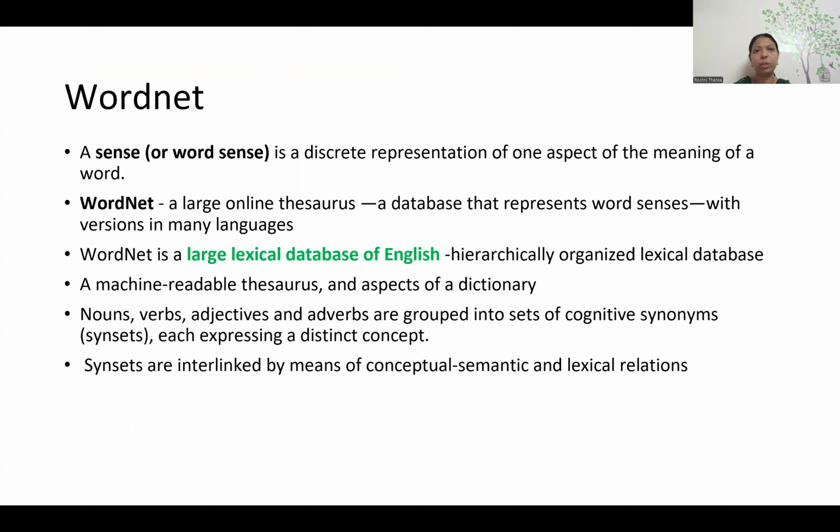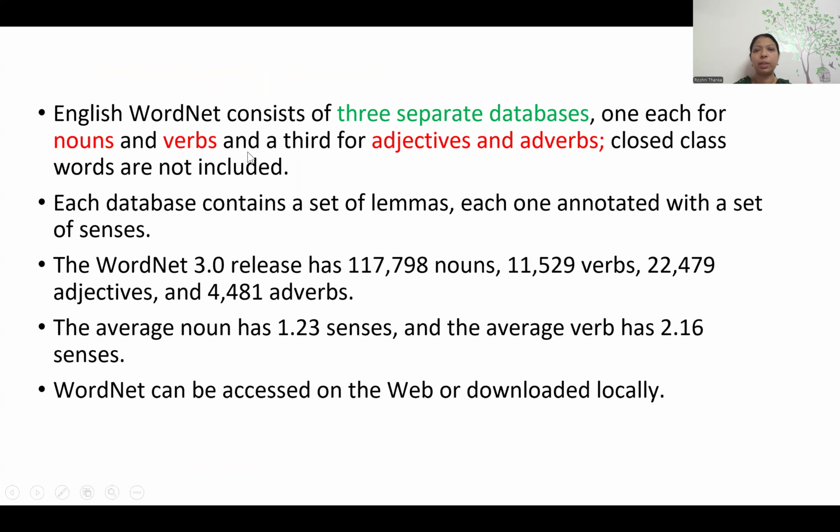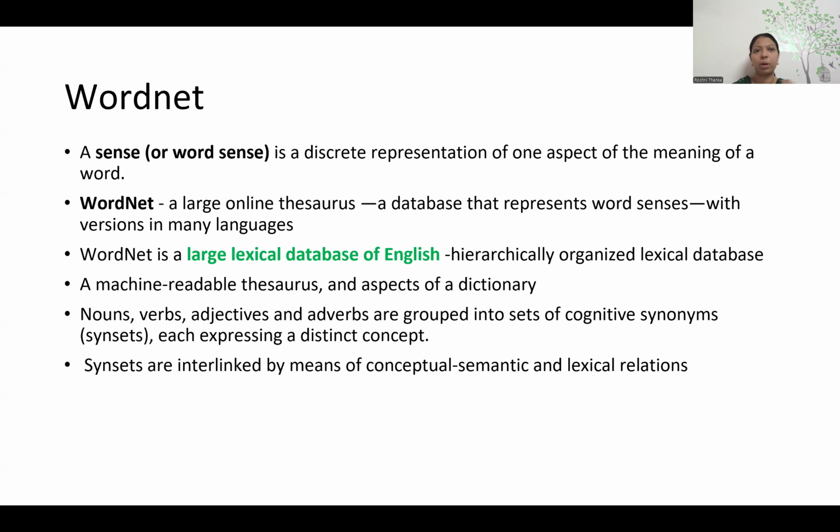Let's discuss two more things. WordNet, as I told you, is a large lexical database of a language. For English, we have a large lexical database. This WordNet may have three important parts: nouns, many kinds of nouns, as in the WordNet 3.0 release, and verbs, this many verbs are in WordNet. And this many adjectives and adverbs. All together they form WordNet. So it is a large lexical database called WordNet.